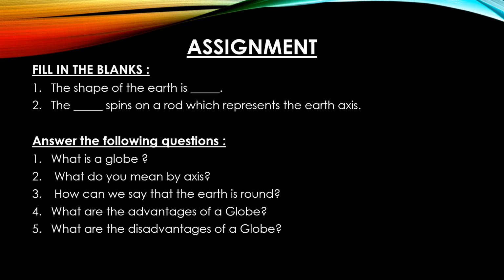In the image, you have to fill in the blanks. The shape of the earth is dash. The dash spins on a rod which represents the earth's axis. Answer the following questions. What is a globe? What do you mean by axis? How can we say that the earth is round? What are the advantages of a globe? What are the disadvantages of a globe?